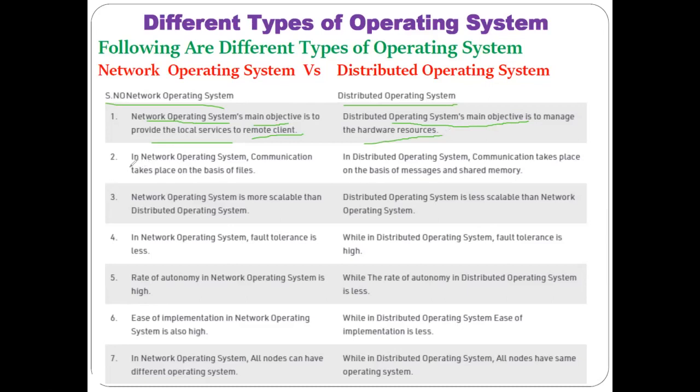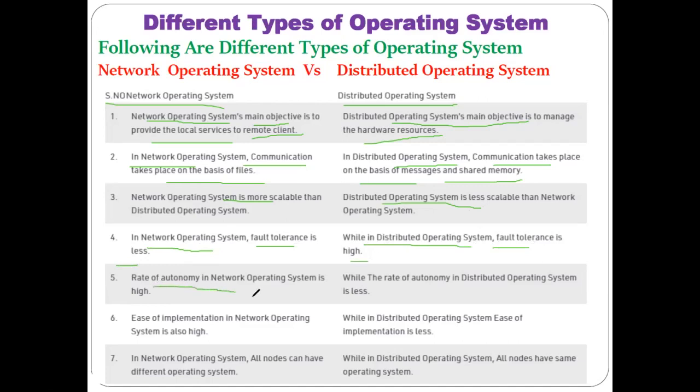In network operating system, the communication takes place on the basis of files. In distributed operating system, communication takes place on the basis of messages and shared memory. The third difference is that network operating systems are more scalable, and distributed operating systems are less scalable as compared with the network operating system. In the case of the network operating system, fault tolerance is low, as opposed to the distributed operating system, where fault tolerance is high.